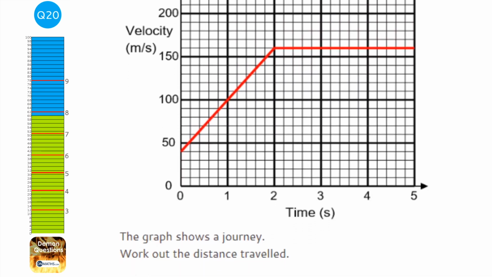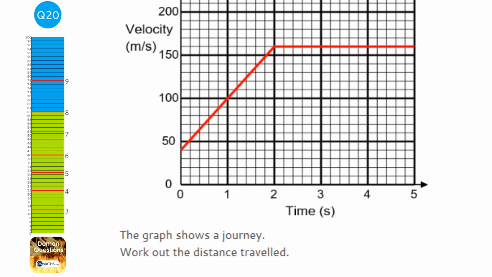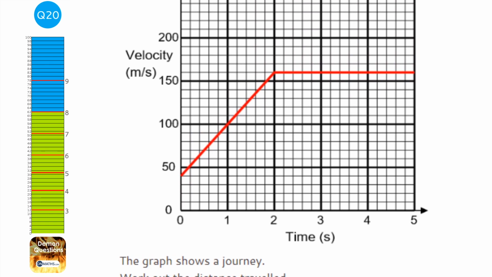Okay, so we're given a velocity time graph and we're asked for the distance or displacement. To work that out, you simply work out the area underneath the graph. So if I draw a line down here, we've got two simple shapes: a trapezium here and a rectangle here. So we'll tackle the rectangle first. The area is the width, which is 3, times the height, which is 160. You can do it on the calculator if you wish: 480.